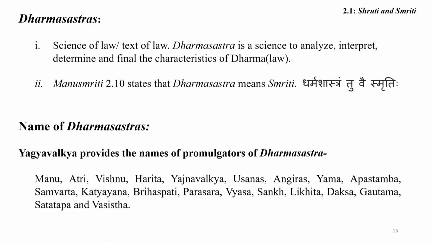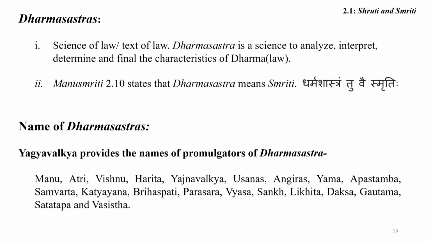So this is the first part written in the prose style, Dharma Sutra. Now I want to focus on the Dharma Shastra. What is the Dharma Shastra is the first fundamental question. Dharma Shastra means science of law or text of the law. Dharma Shastra is a science to analyze, interpret, determine, define and finalize the characteristics of dharma and law.